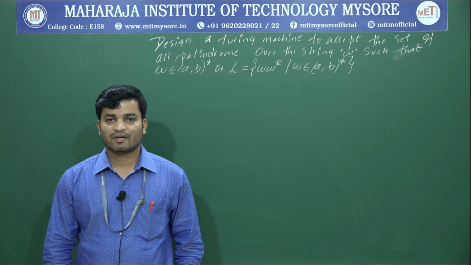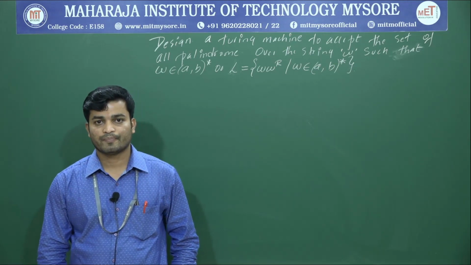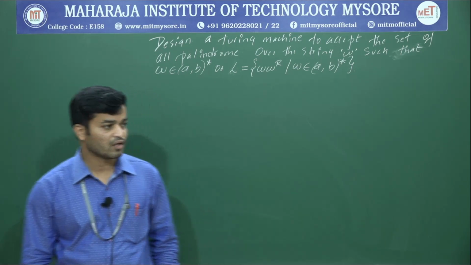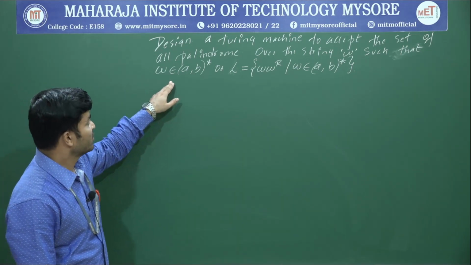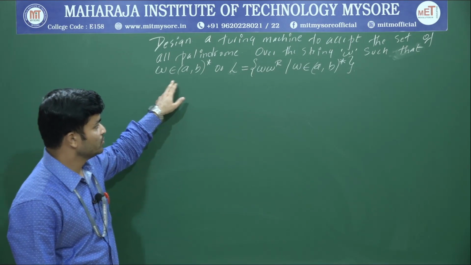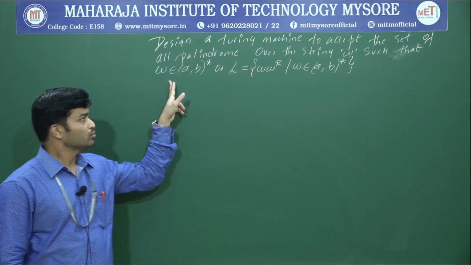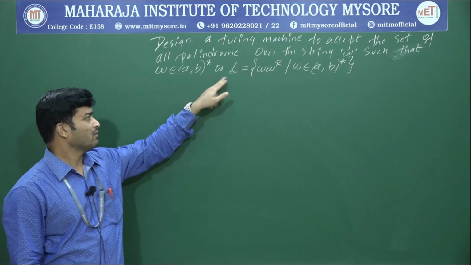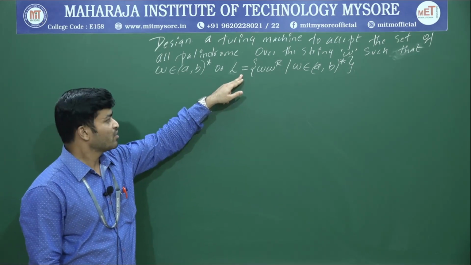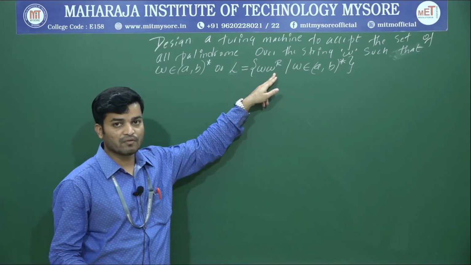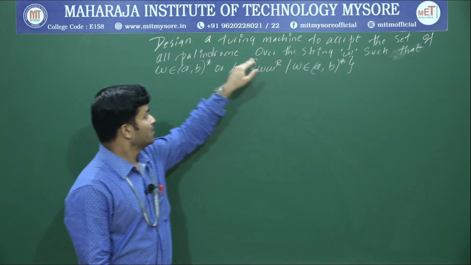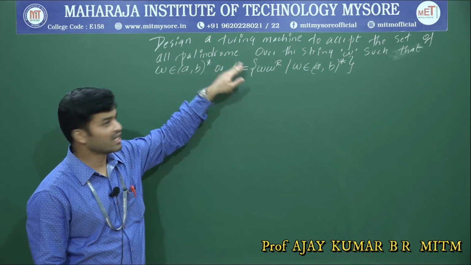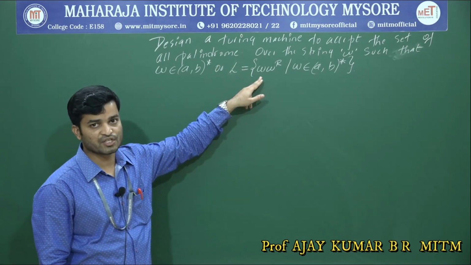Hello everyone, in this class I will continue with the next problem in constructing a Turing machine. Design a Turing machine to accept the set of all palindromes over the string W such that W belongs to (a, b) whole star, or they can give it in this form: L is equal to W W^R. W W^R means it's a palindrome such that W belongs to (a, b) whole star. Either they give it in the form of a sentence or in the form of a set representation.